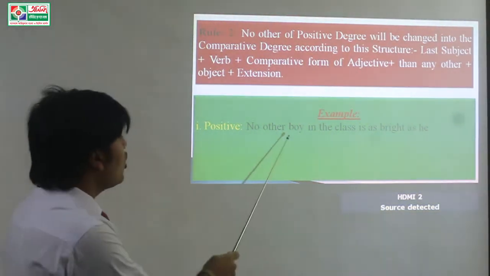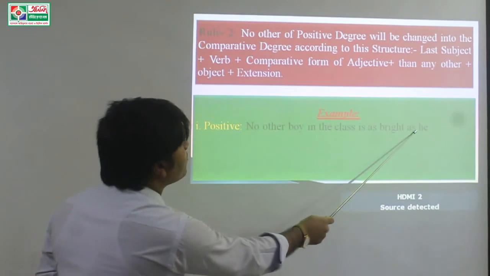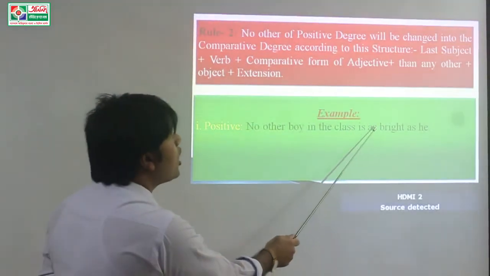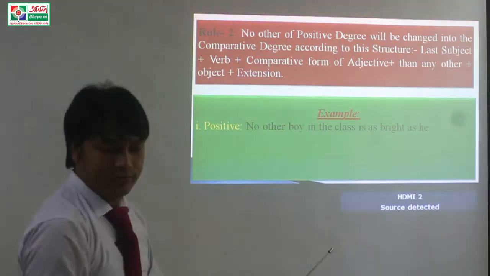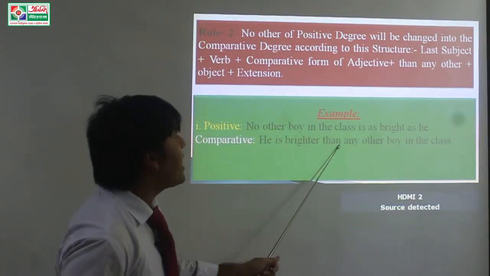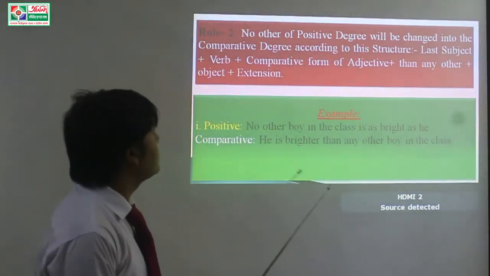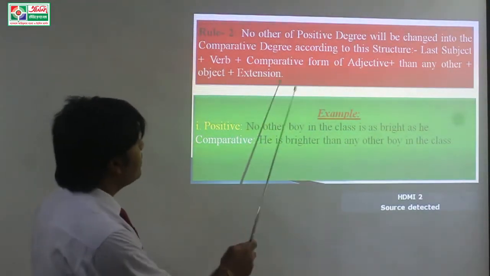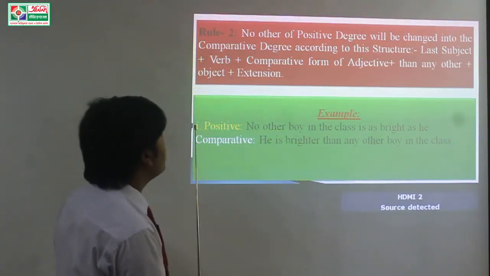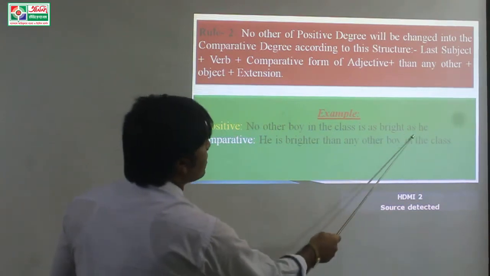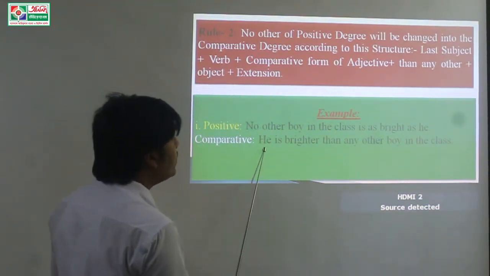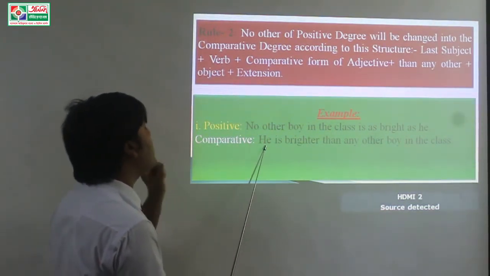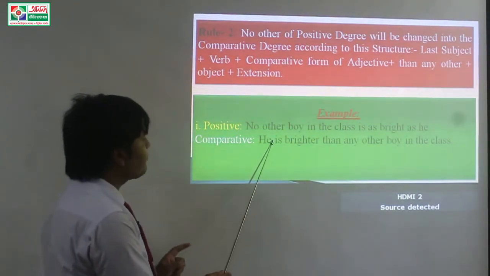Dear students, no other boy in the class is as bright as he, or no other boy in the class is so bright as he. He is brighter than any other boy in the class. Dear students, the last subject of the positive sentence is he, and we use he as a subject in the comparative sentence.